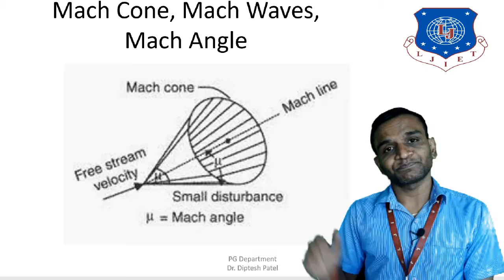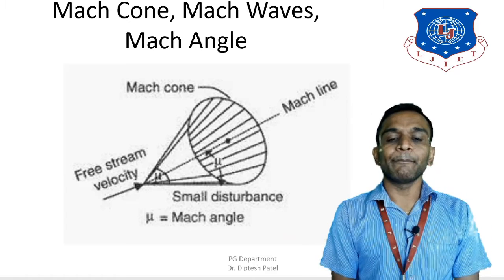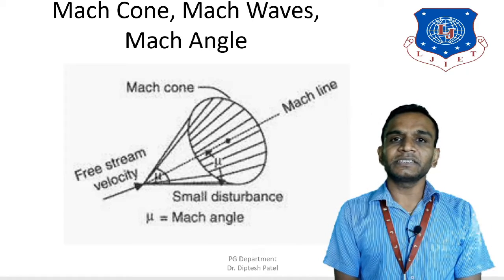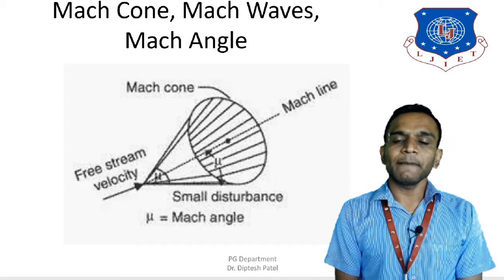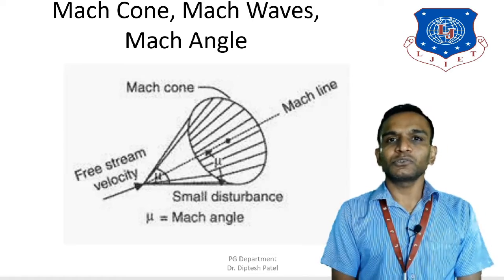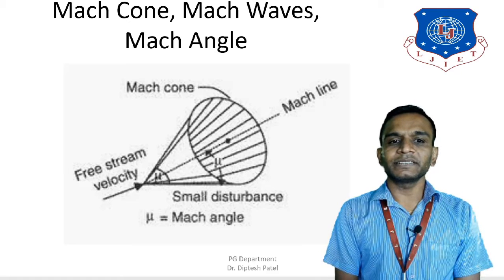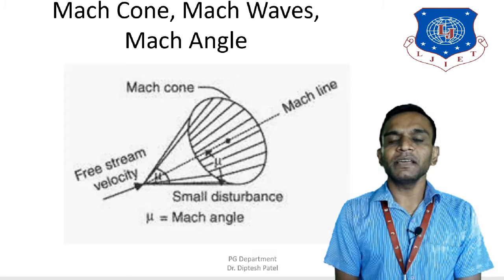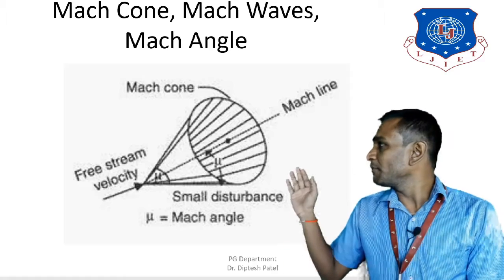Also the Mach angle is the angle made by the source point to the Mach line. You can see the Mach angle is half of the Mach cone angle in the diagram.